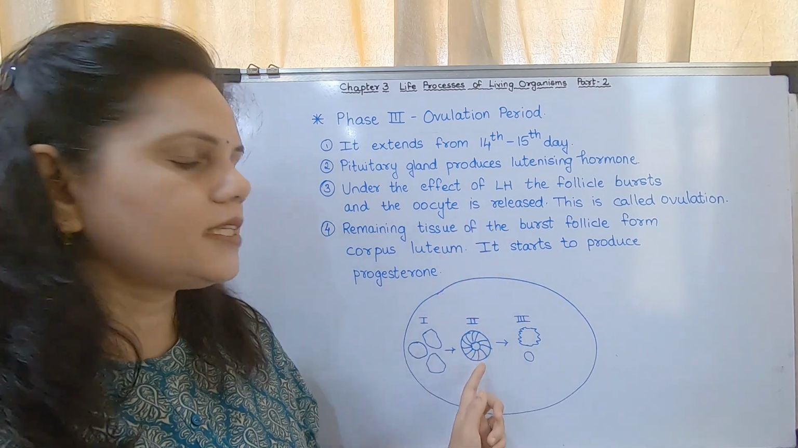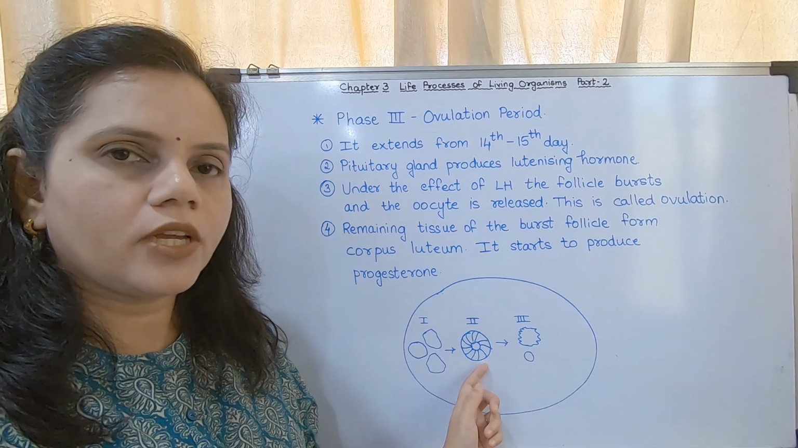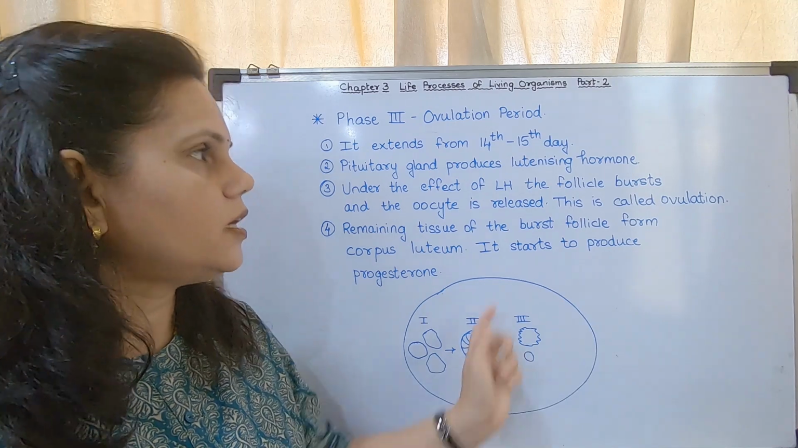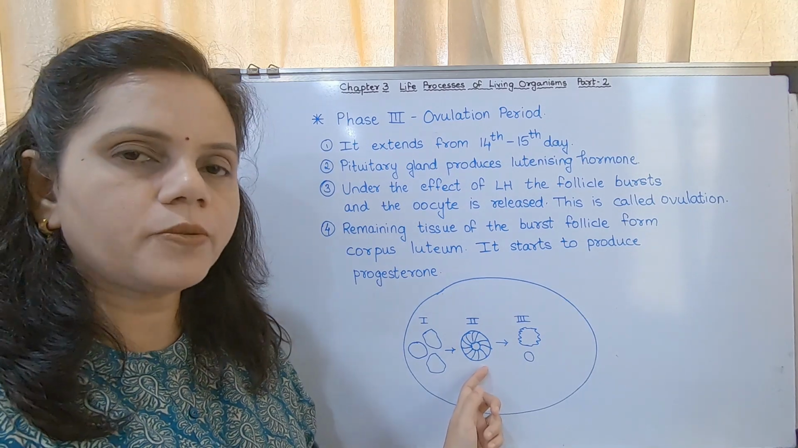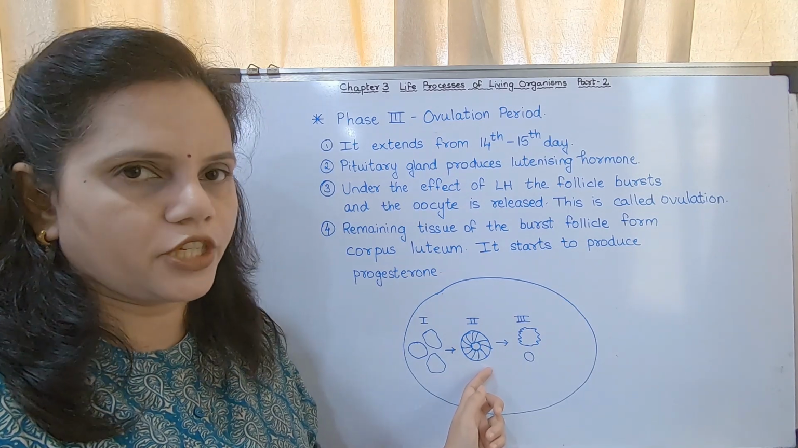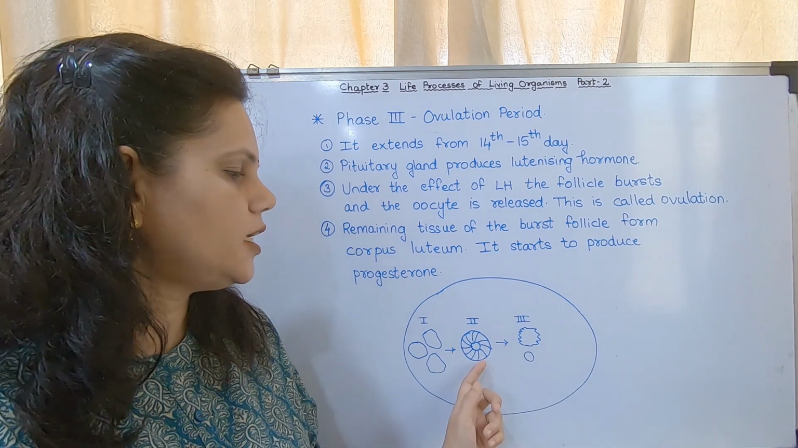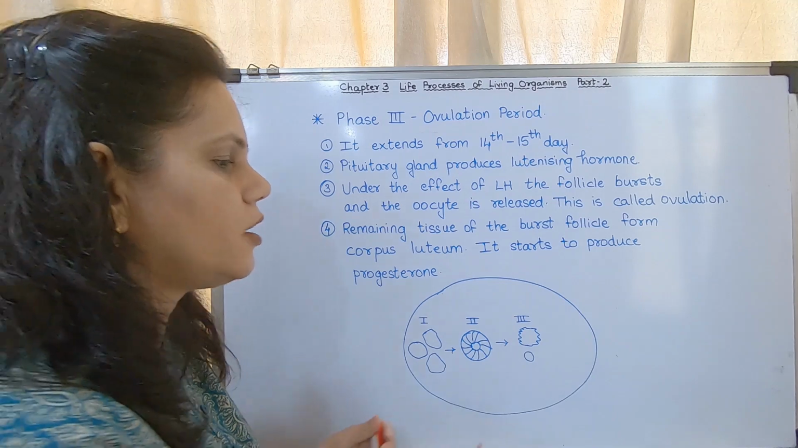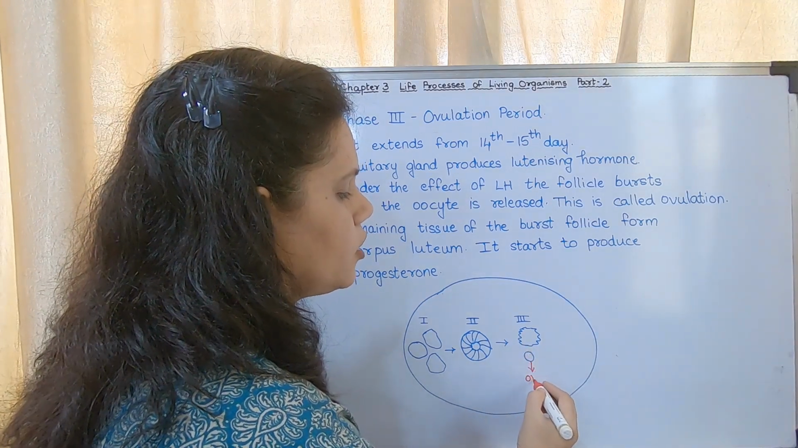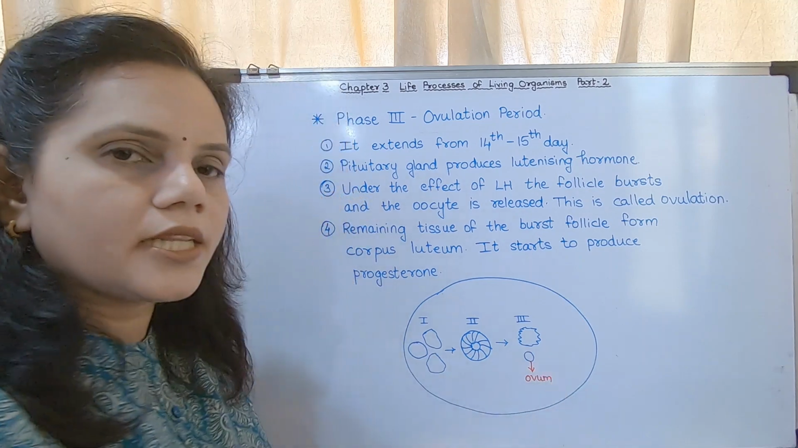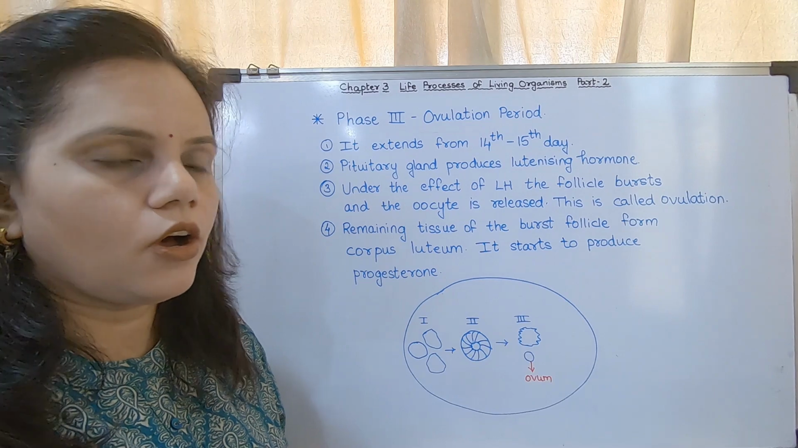When about the 14th day has been reached, it has developed and become mature. As it becomes mature, when the second phase stops, luteinizing hormone is produced. Under the effect of luteinizing hormone, this bursts and the ovum comes out. Consider this is the ovum. The ovum comes out. This process is called ovulation.